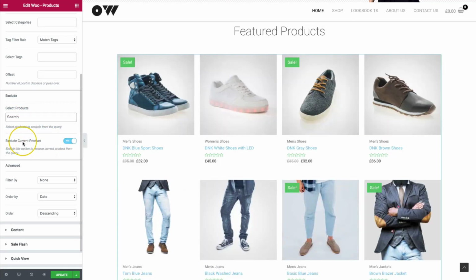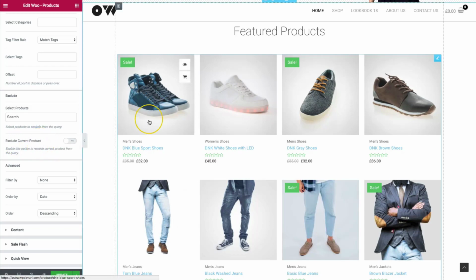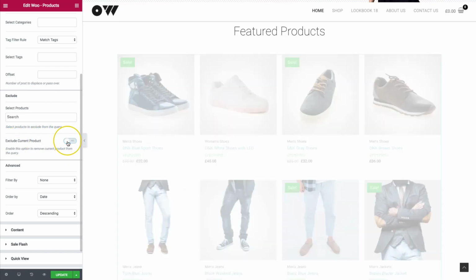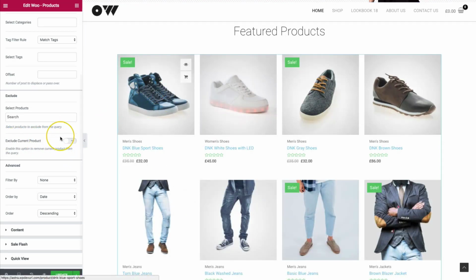And if you're displaying this on a single product page, which you're able to do, you can actually exclude the product that's currently being shown on the page. So if you're doing a men's category and you're on these blue sports shoes, and you of course are showing these blue sports shoes inside of this product list underneath of the page, you can actually exclude this current product so that it doesn't show this twice on the page.